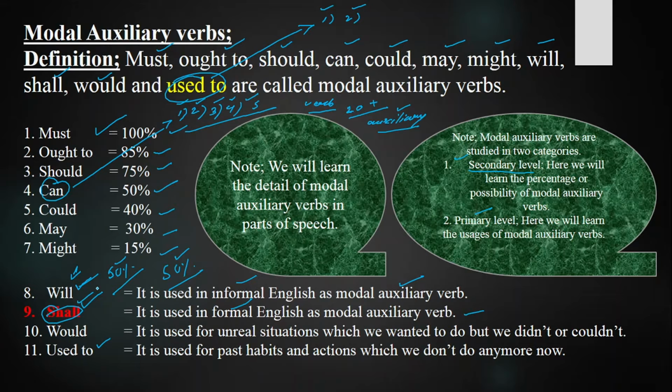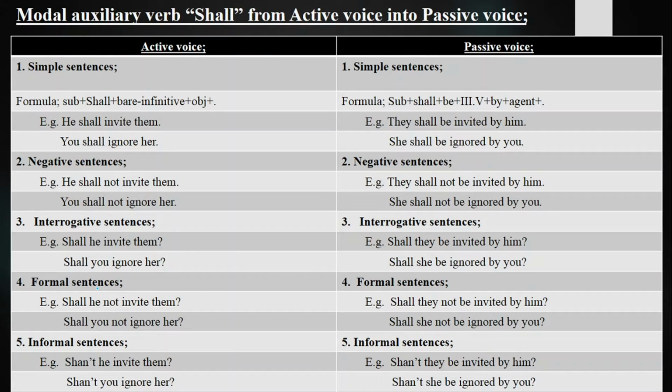Our main target is, in order to discuss it, how we are going to change it from active voice into passive voice. So there we go. We have a topic today: modal auxiliary verb shall from active voice into passive voice. As we have already discussed in previous lectures, in active voice the subject is the doer of an action, and in passive voice the subject is affected.